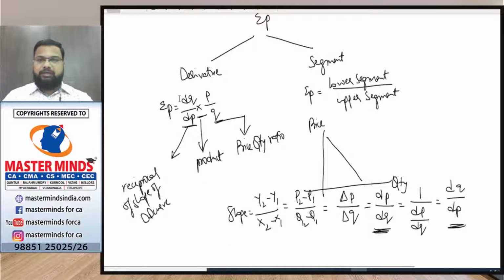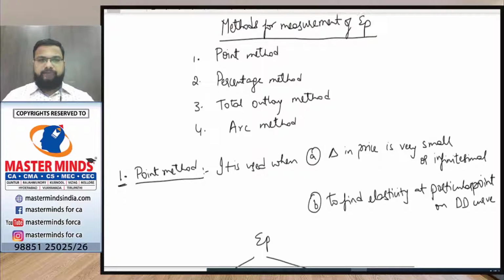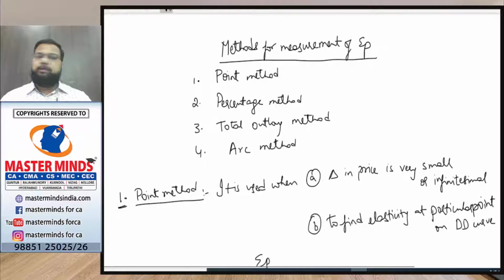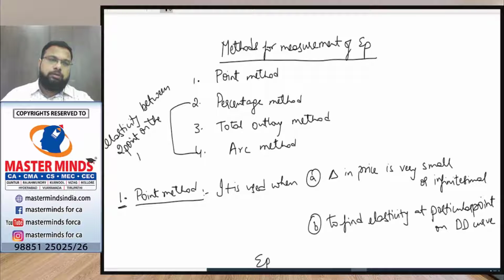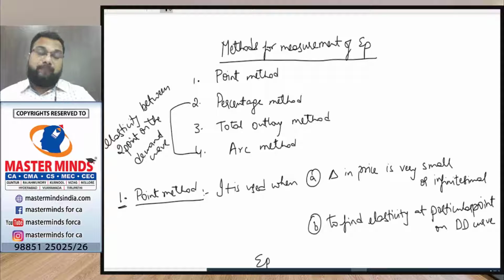As you can see, Nana, we have different methods, right? The point method is used to calculate elasticity at a particular point of the demand curve. Percentage method and arc method are used to calculate elasticity between 2 points on the demand curve. So to calculate elasticity at a particular point of the demand curve, we use this point method, Nana. But when we need to calculate elasticity between 2 points on the demand curve, we use the percentage method or arc method. We can use the percentage method or arc method.